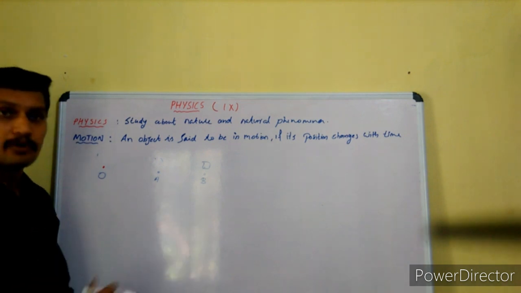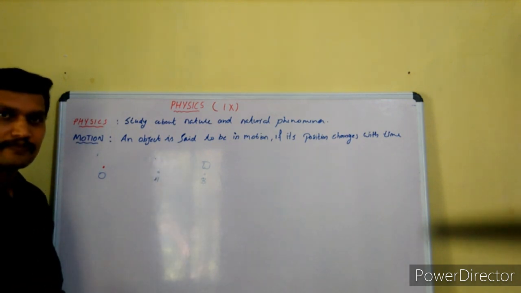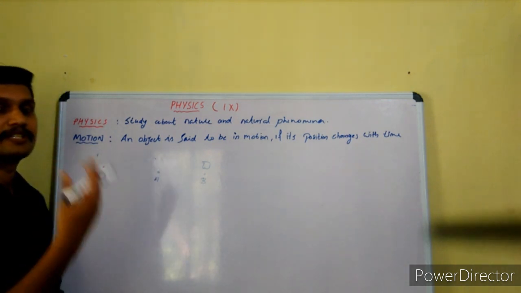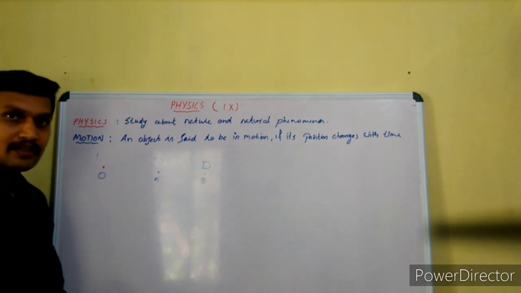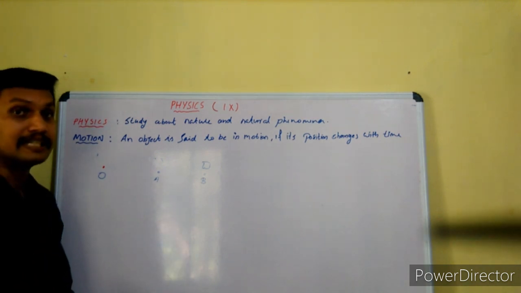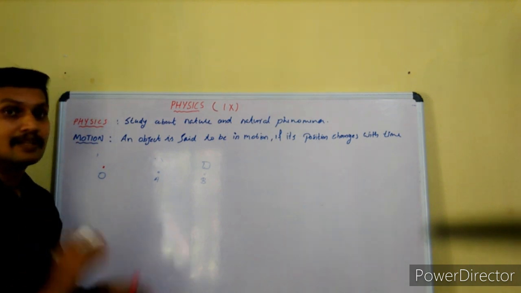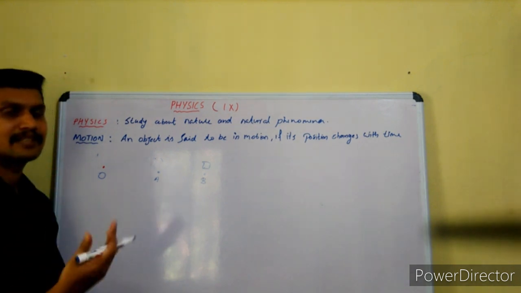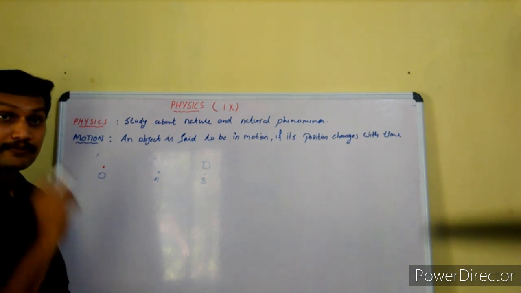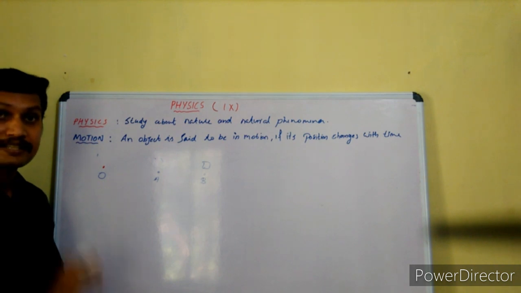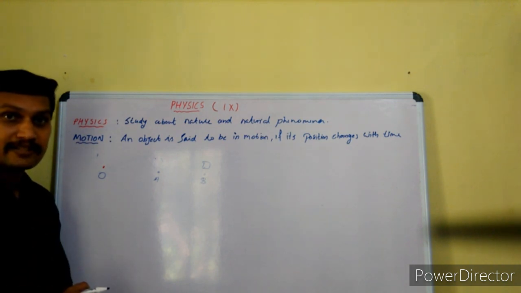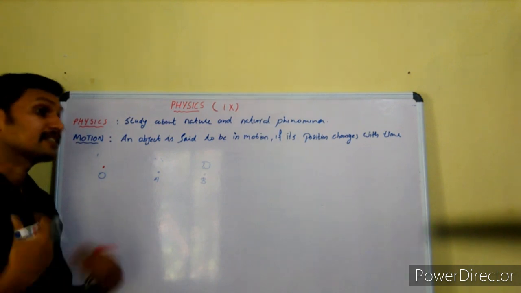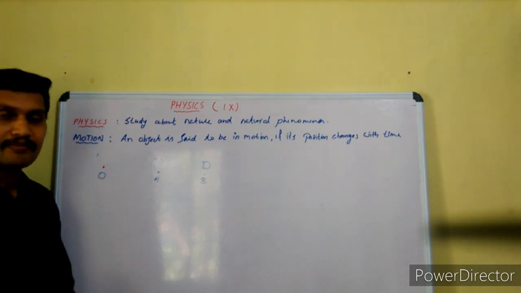We perceive that motion by the changing positions. But there are motions which cannot be perceived directly, for example, the motion of the earth. Earth is actually in motion, but we do not perceive it. We can understand the motion of the earth by observing phenomena like sunset and sunrise.